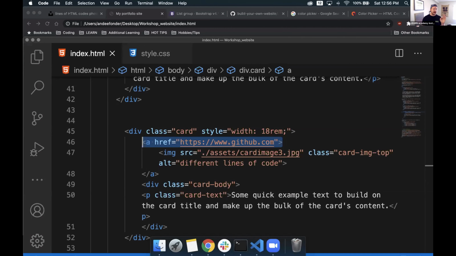So again, we have an anchor tag, which has an href property. Inside of the quotation marks goes whatever we're linking to, where we want our user to go. Then inside of the body of the anchor tag, we have whatever we want wrapped, be it an image, some text, a whole element, or a whole section of our site if we want to be really crazy about it. I don't recommend doing it, but you can. Then we make sure it ends with the closing anchor tag with the slash, very similar to how we do it with divs.